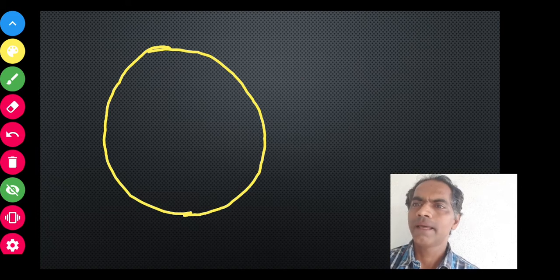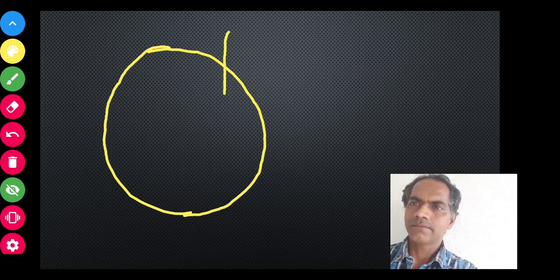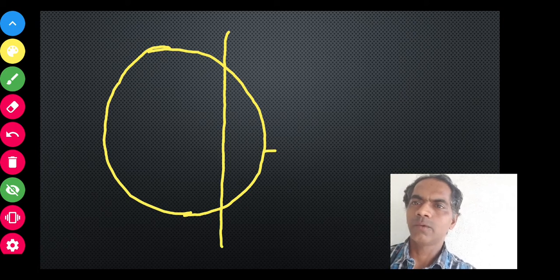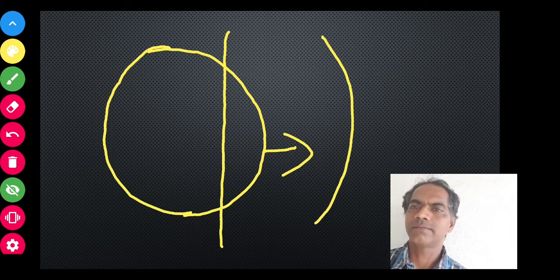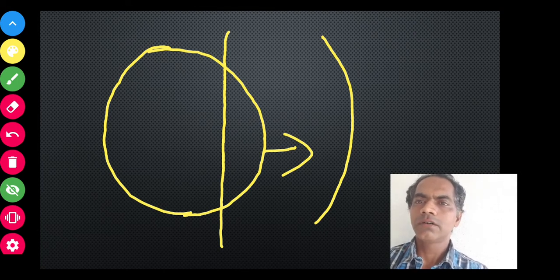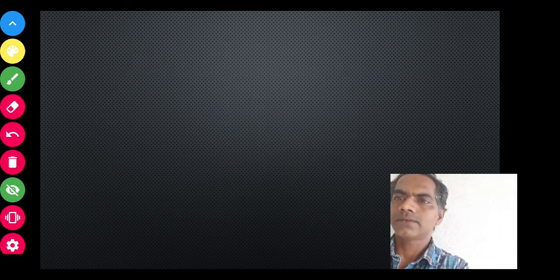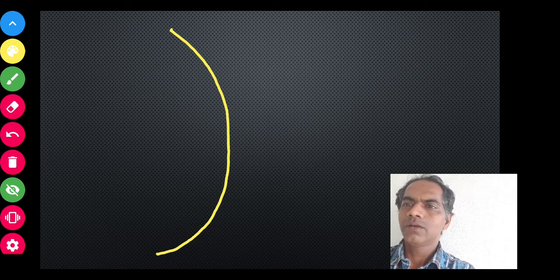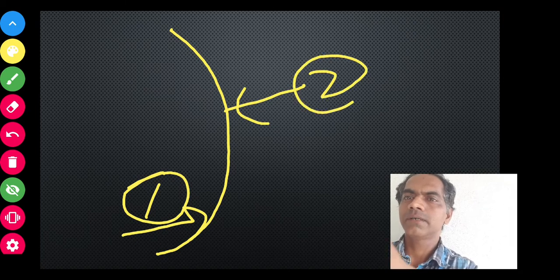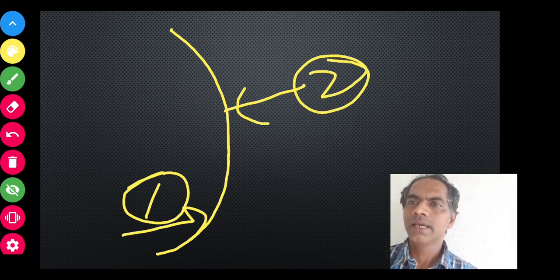Now what do we do? We cut it from here and remove this portion. So what do we get? We get this portion. Let me draw again. So we get this from a sphere. This is a part of a sphere. There are two surfaces here. This is surface number 1, this is surface number 2. Since this is a part of a sphere, that's why they are called spherical mirrors.